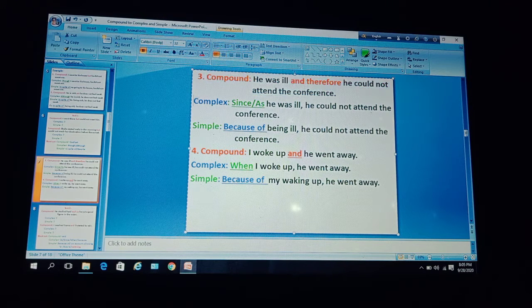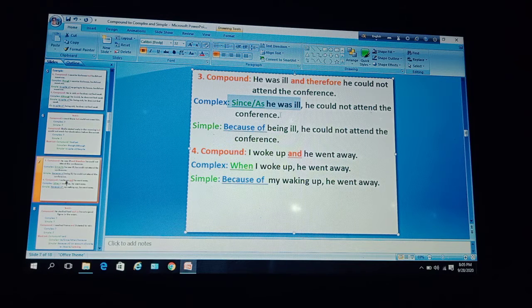So to make it complex, you can use since or as at first. Then you will use this first clause. Now, since he was ill or as he was ill, this is a dependent clause. He was ill was an independent clause, but when you use since or as at first, it has become a dependent clause.